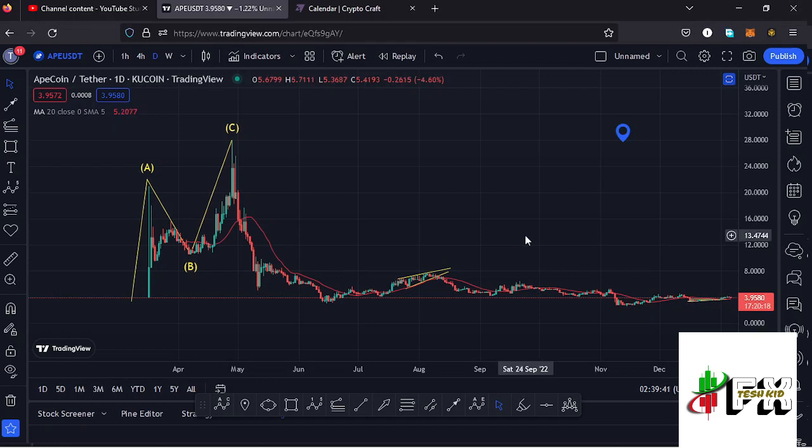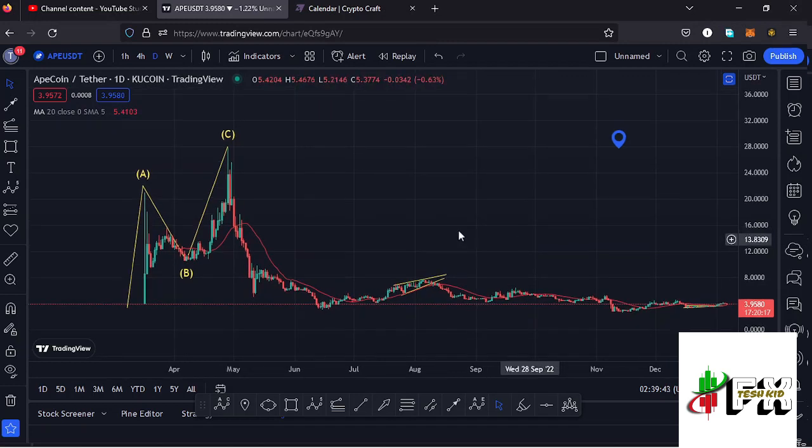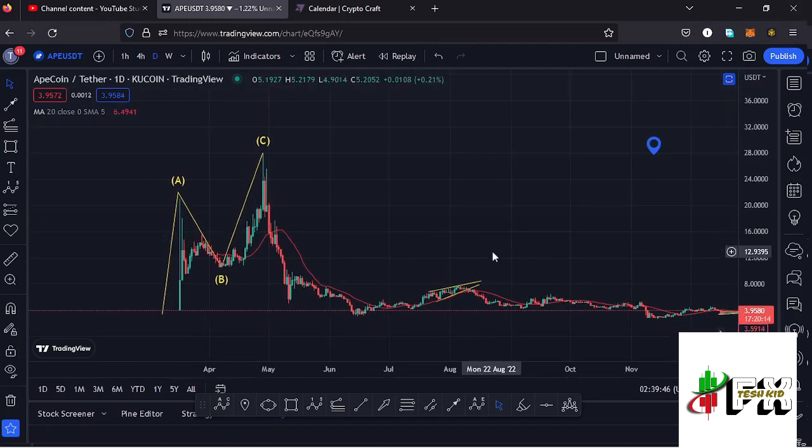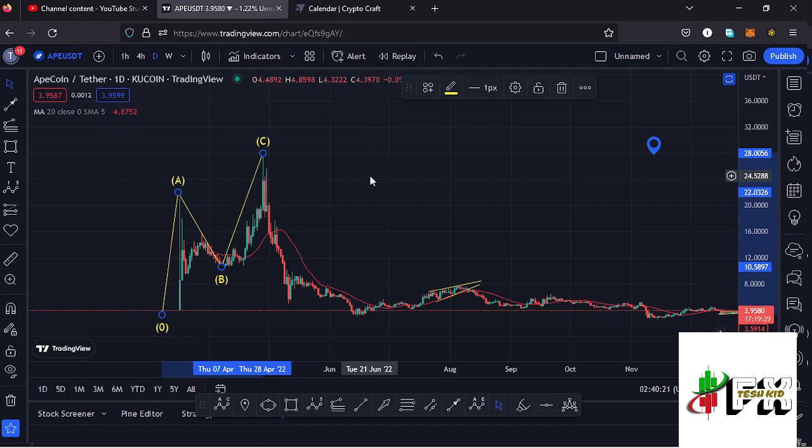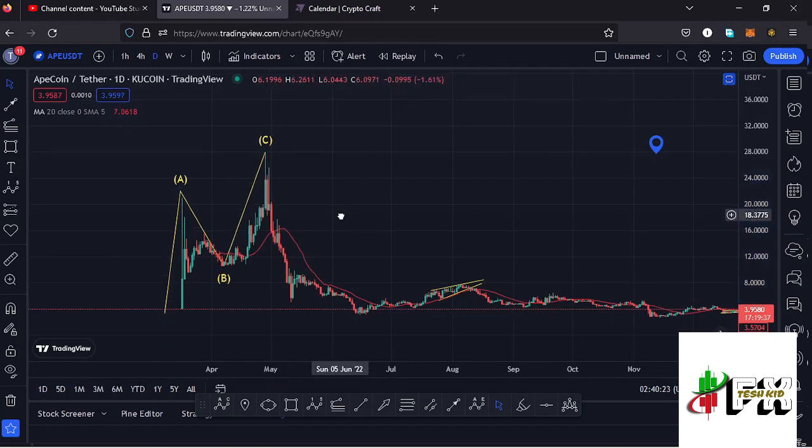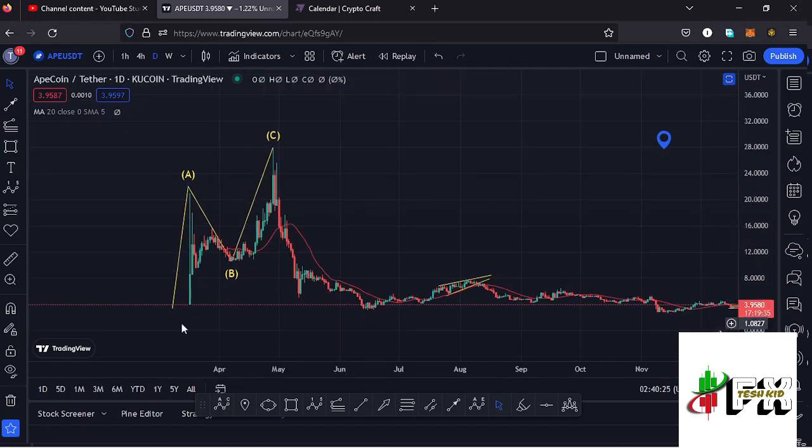And allow me to kickstart the video here on the daily chart by first giving you a brief of what has been happening, where you can see that apecoin from these top prices that we had been trading within, we saw a very nice bounce to the upside, making it to an all-time high at around the $28 mark. And that movement to the upside was not an impulsive movement. It was much of a three-wave structure, having this ABC corrective structure taking us to an all-time high.